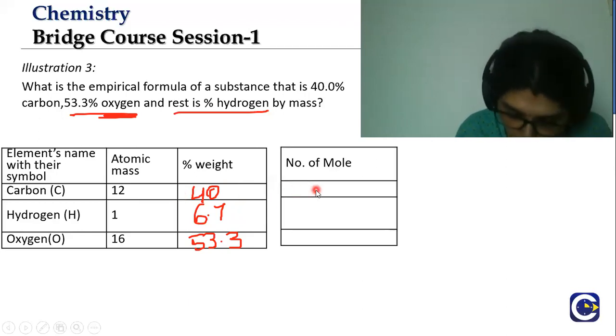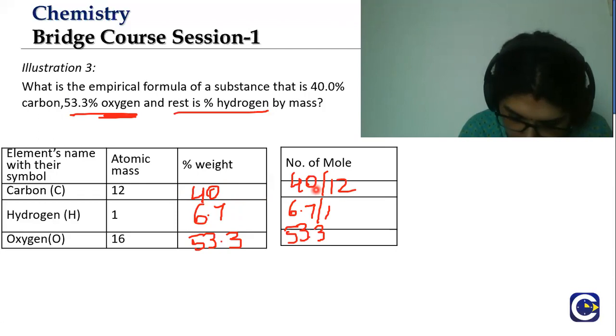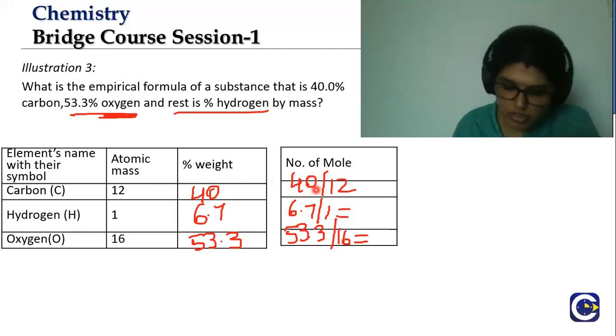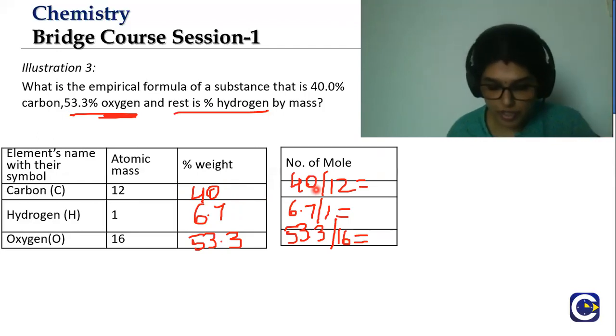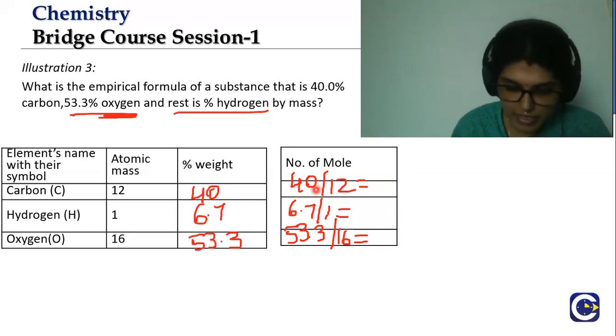So I do 40 divided by 12, then 6.7 by 1, and then 53.3 divided by 16. Now you find the moles, which have to be rounded off. How do we find that? So we do a basic calculation here.